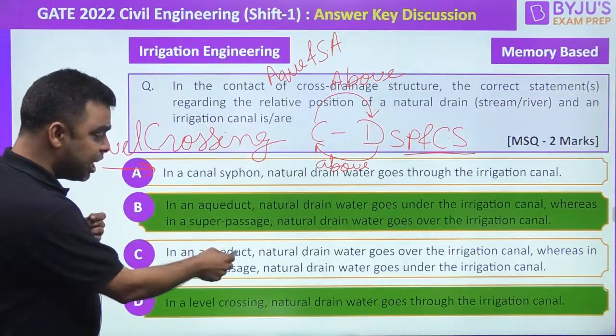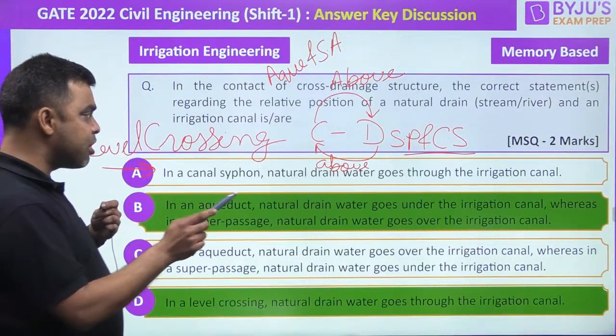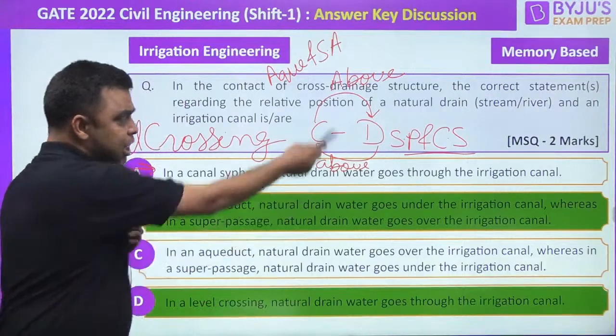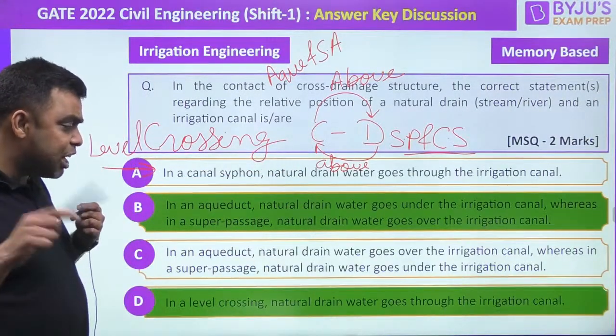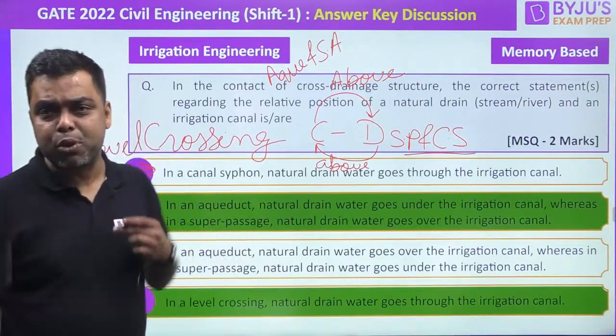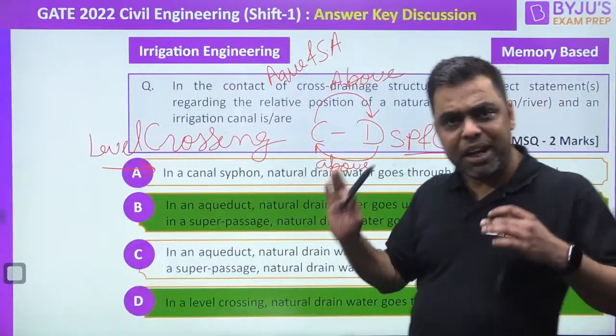Further, in an aqueduct, natural rainwater goes over the irrigation canal. No, guys, natural rainwater is below, right? You can see. So this went wrong. In level crossing, natural rainwater goes through the irrigation canal. That is absolutely right. So the answer is B and D. So this was MSQ. Everyone agrees?